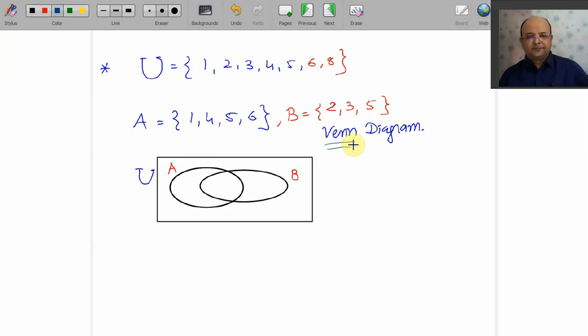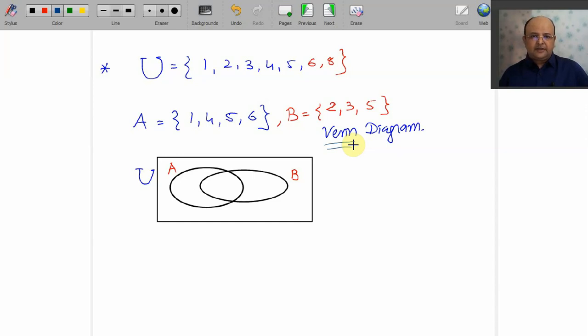Be careful. 1, 4, 5, 6 are the elements of A. 2, 3, 5 are the elements of your B. We should write elements starting with common elements. What are the common elements of A and B?